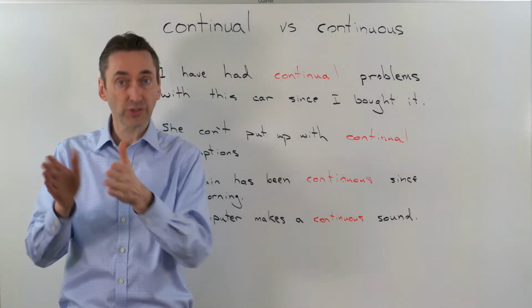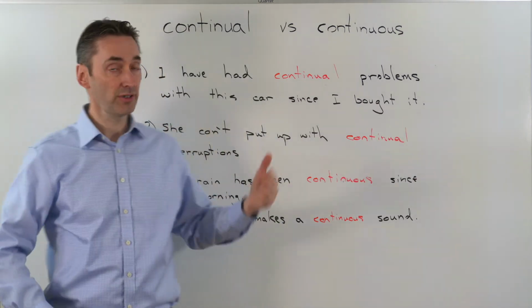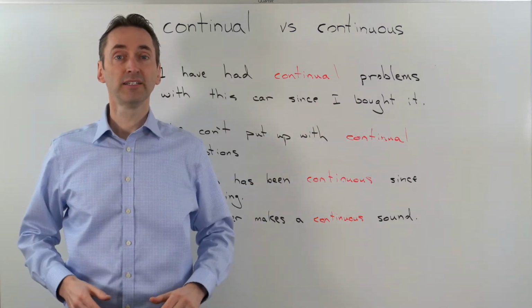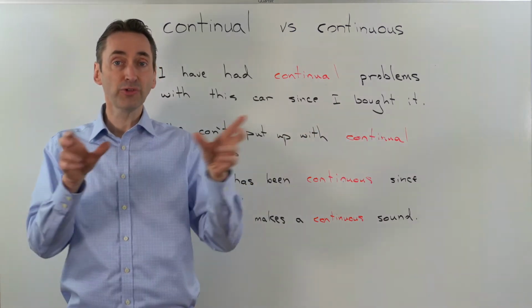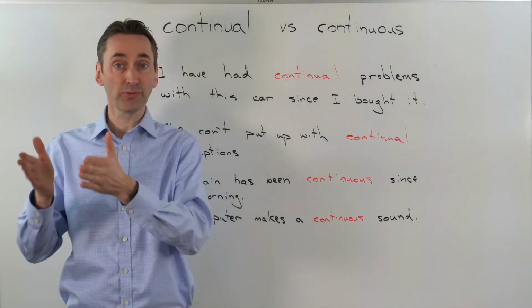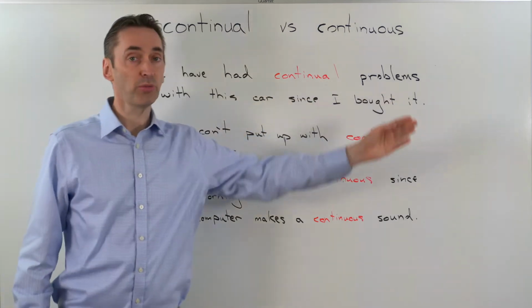So at certain times, there are some problems. But in the sentence, they're describing a situation where it's happening again and again and again. There are intervals, there are breaks where there are no problems, but the problems keep coming back. So we would say continual problems.